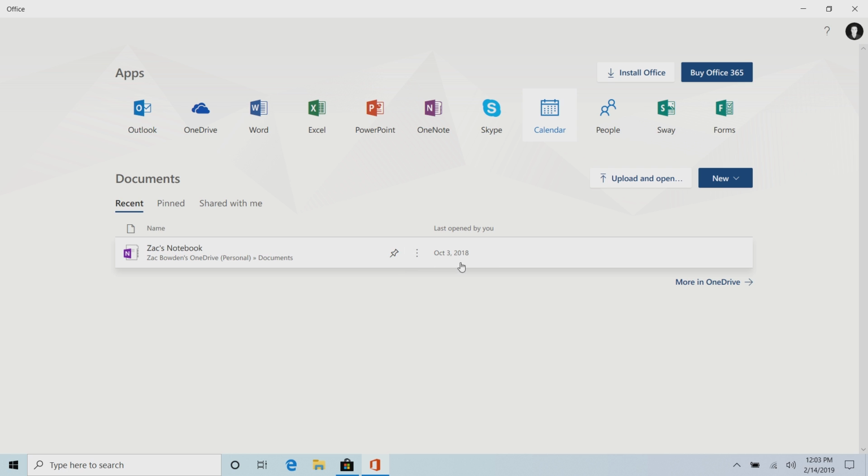And down here you get your sort of recent documents. So if you're working in Office all the time, you see your PowerPoint presentations, your Word documents, your OneDrive, your OneNote documents, your Excel documents. They'll all be here, and you can click on them and easily launch them very quickly through that UI.